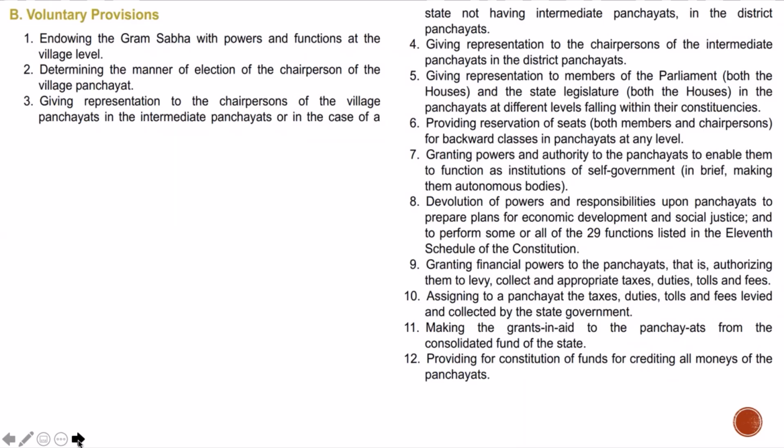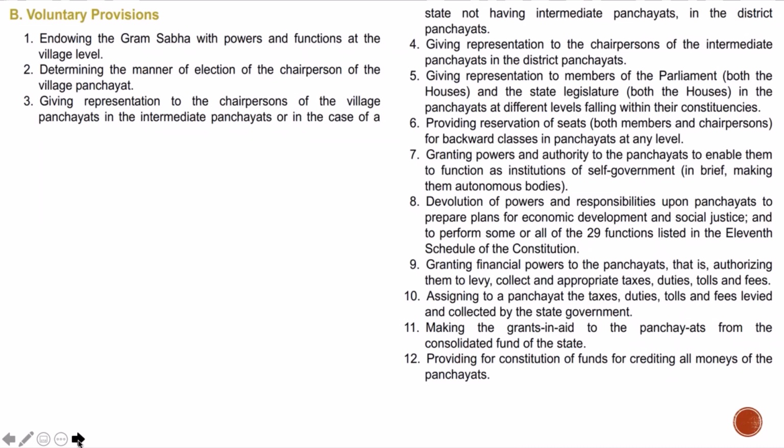Number 4, giving representation to chairpersons of the intermediate panchayats in the district panchayats. Again, from intermediate, mandal, to your district. Giving representation to members of parliament and the state legislature in the panchayats at different levels. So it does not matter whether you're in the parliament or you're in the state legislature, you come and you represent or participate here as well, so that it gets a little more power and some importance and all of that, right? It cannot be that the MPs are only sitting in posh places in Delhi, things of that nature.